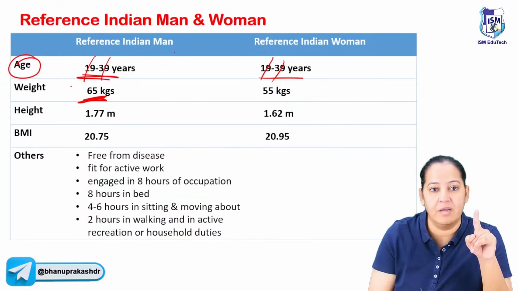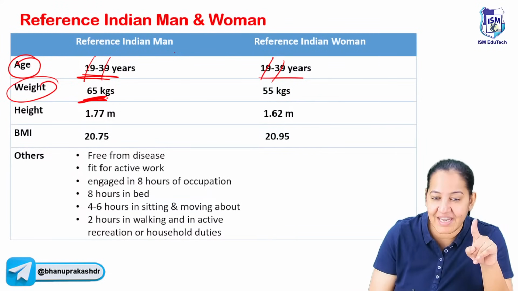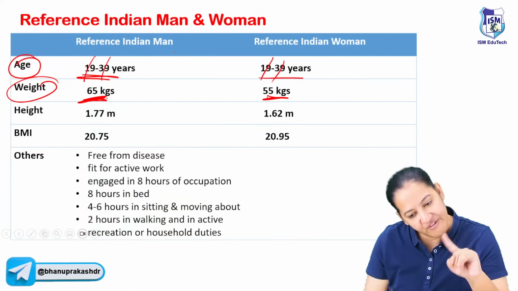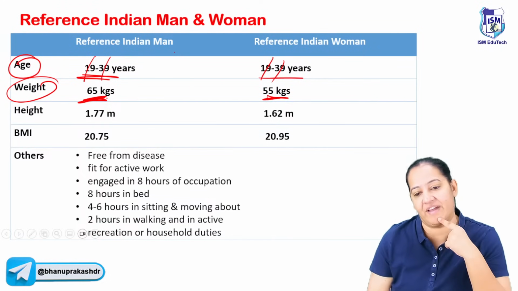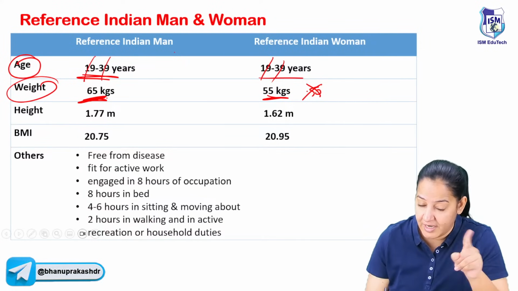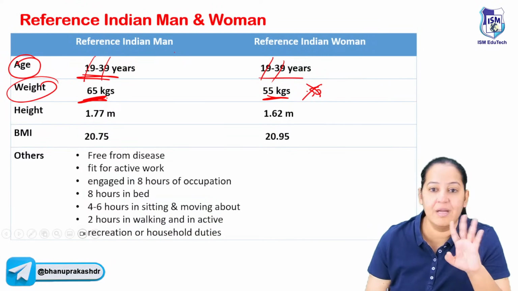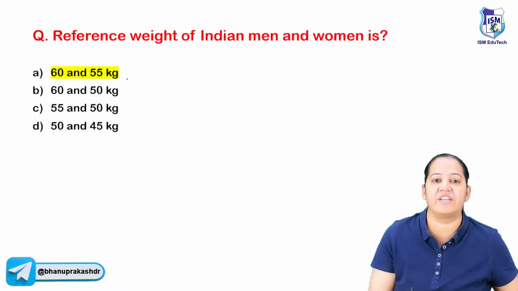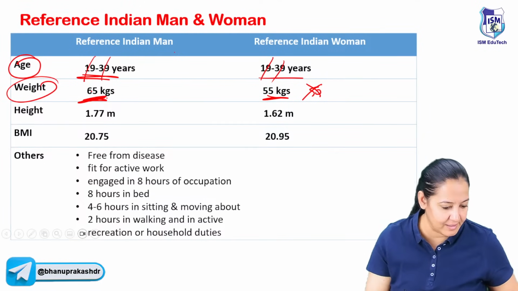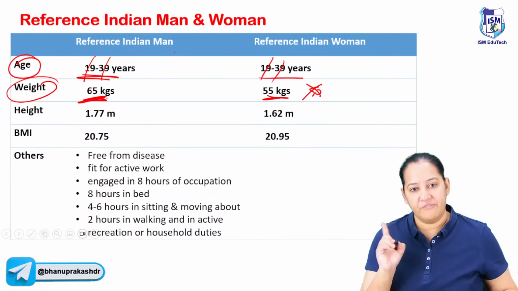But weight is different. The Indian male should have 65 kg. The Indian female should have 55 kg. So these are the new guidelines. Initially female was 50, but now it has changed. In the new guidelines, it's not 50, it is 55. So 55 and 65. Currently the question is on weight, so it is 55. Okay, the question is wrong. It should ideally be 65 here, but 65 is not given in the options. It should be 55 and 65. So please learn it.